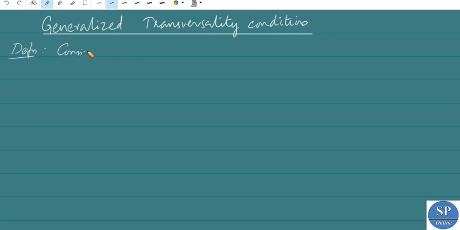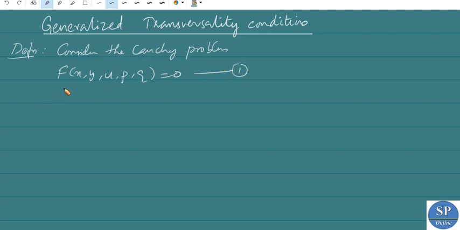Consider the Cauchy problem f of x, y, u, p, q equal to 0, with the initial condition x equal to x naught of s, y equal to y naught of s, u equal to u naught of s. So consider this Cauchy problem.